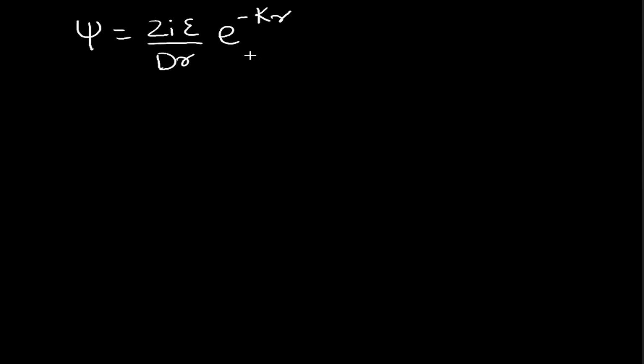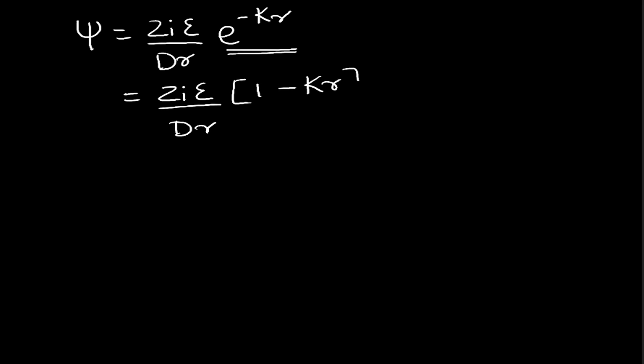Now further we could expand this particular term, and the higher terms will be neglected, so the expression will become z_i epsilon by d r into 1 minus kappa r.